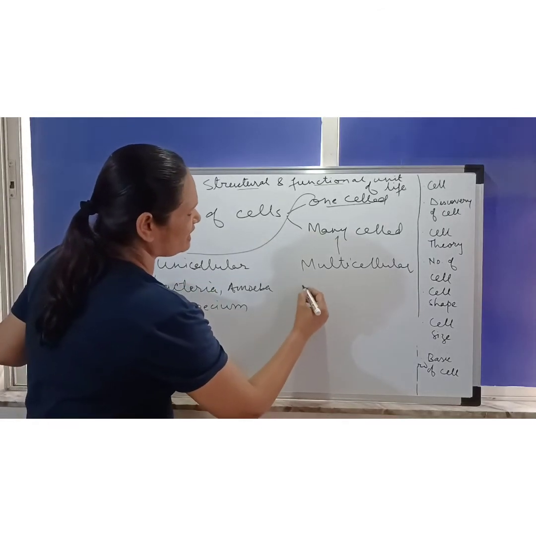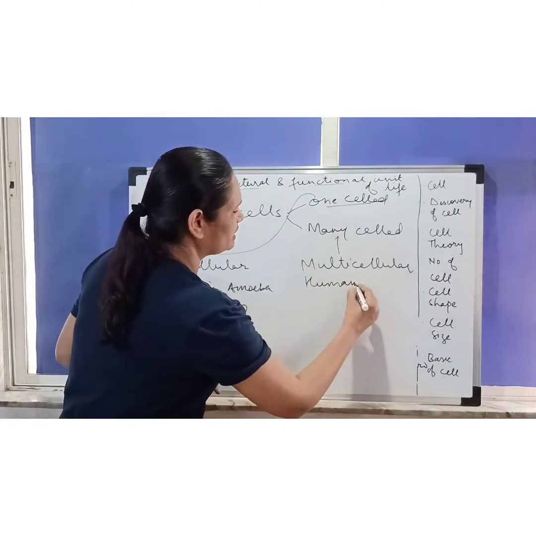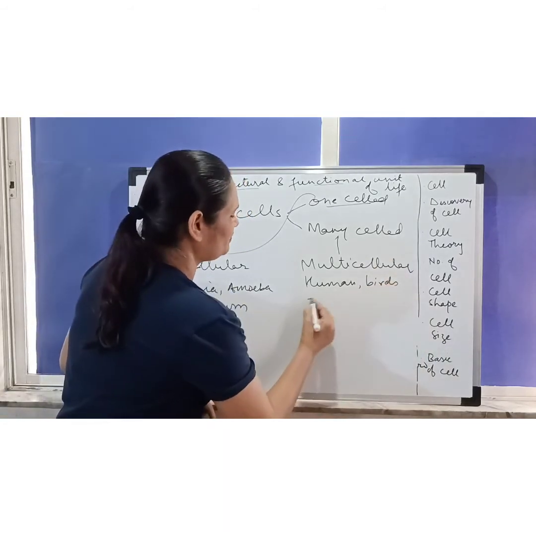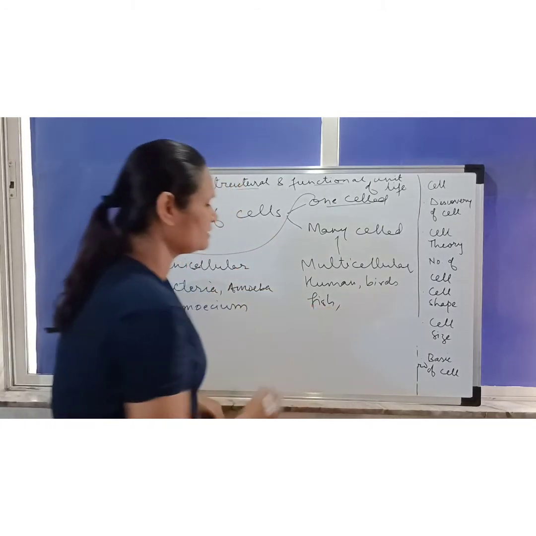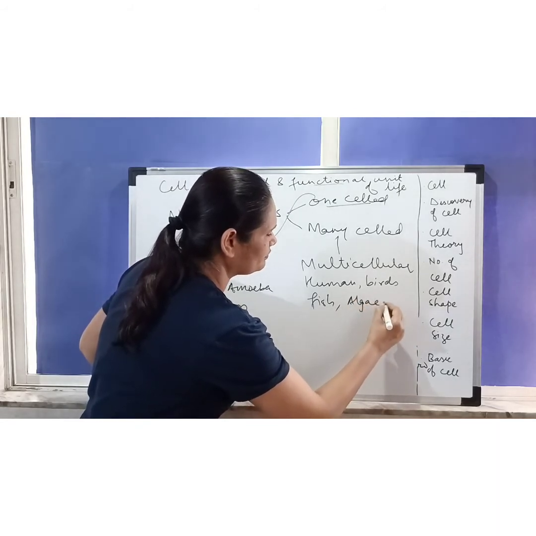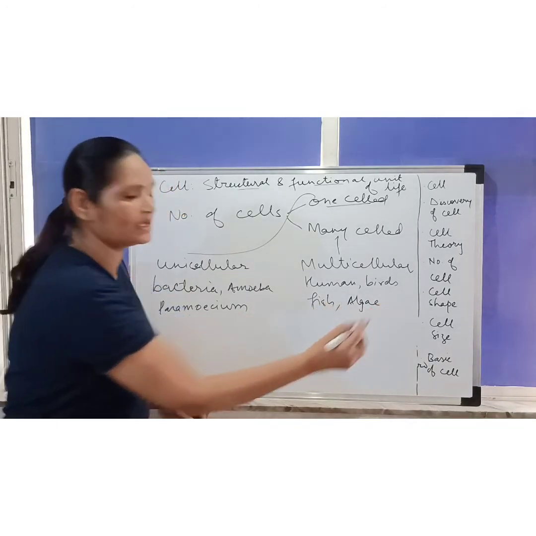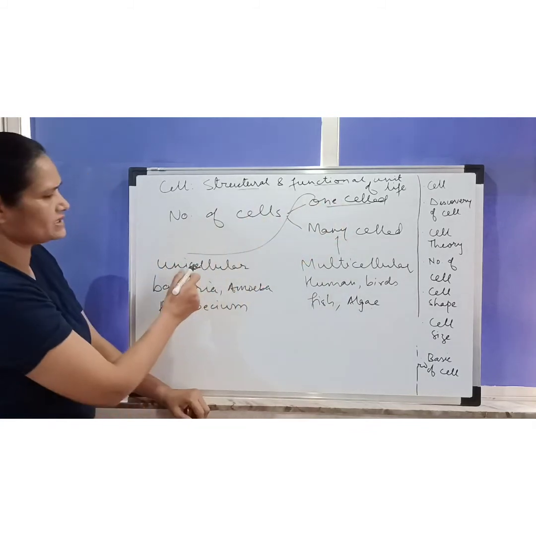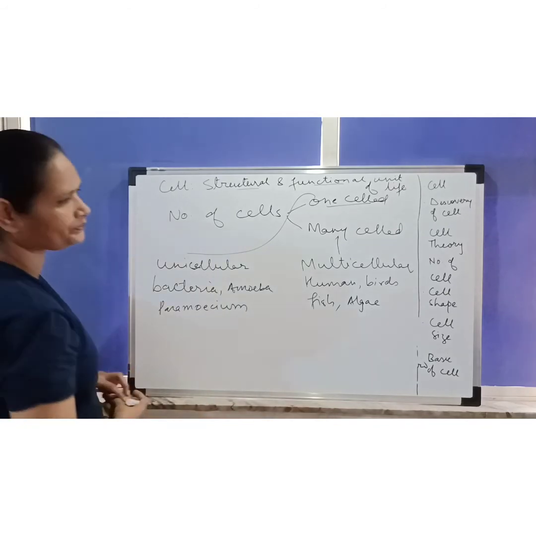Multicellular organisms are like we humans, birds, fish, etc. Or algae as well. Certain algae can be multicellular and certain can be unicellular. So when the organism contains one cell, it is unicellular. When it contains many cells, it is multicellular.